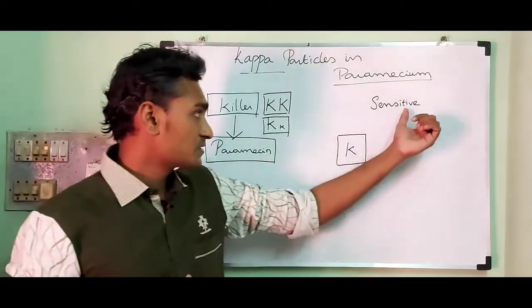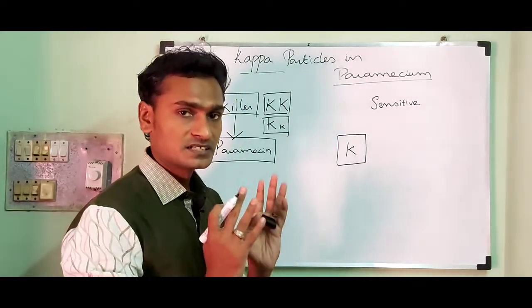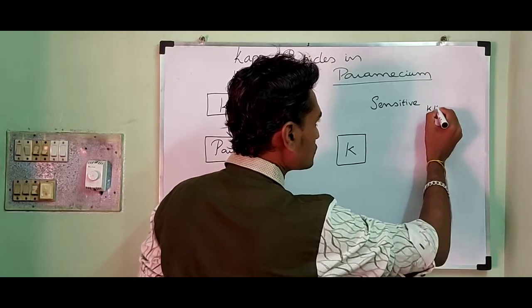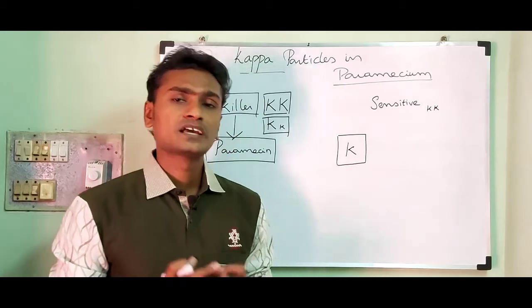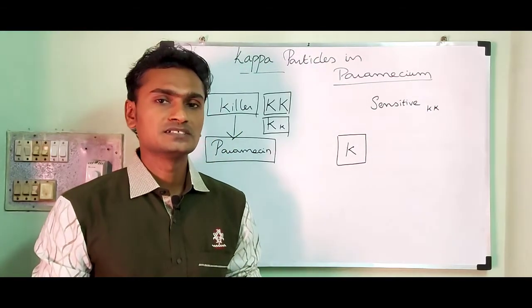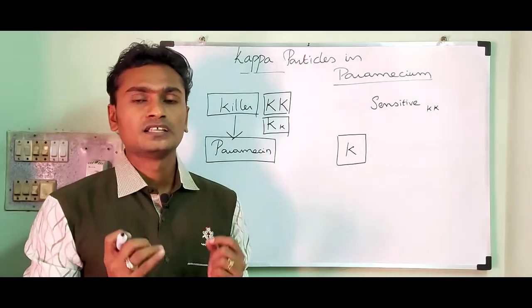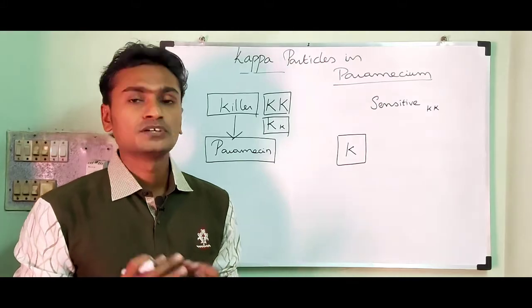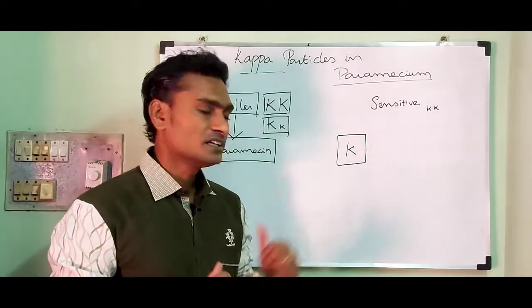In the case of sensitives, the genotype is homozygous recessive, that means small k, small k. Generally, a sensitive individual contains Kappa particles, but they are in a less stable state and eventually disappear due to the absence of the dominant K gene.